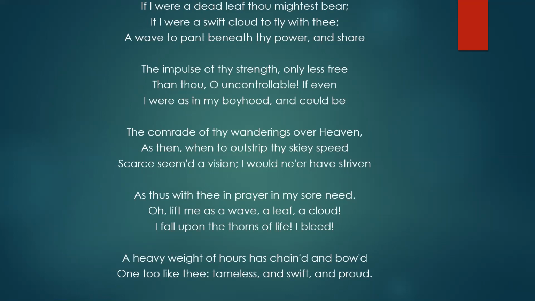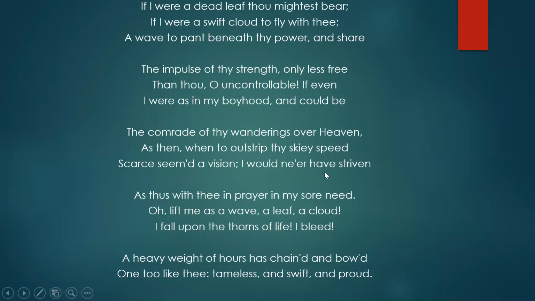Okay, but now because of the lots of problems that he's facing in his life, he has lost that kind of enthusiasm and zeal and energy. And now he says that he's witnessing how this west wind is moving around in heaven. And it was his dream, his vision during his childhood to surpass the speed of the west wind and to run with the speed of the west wind. This was his dream when he was young.